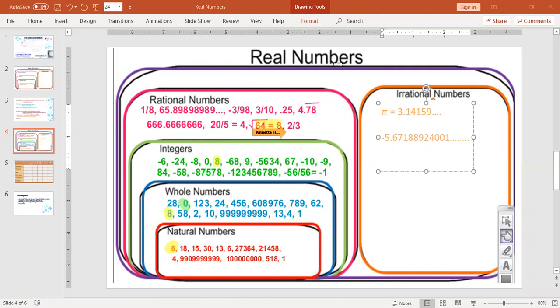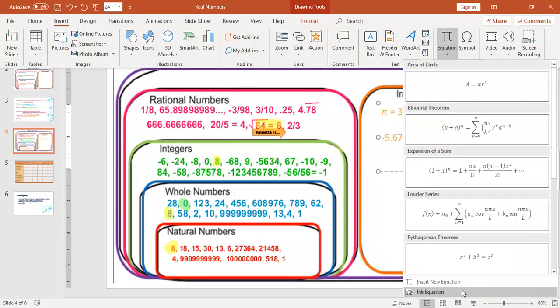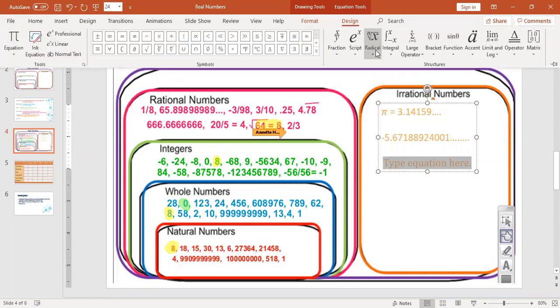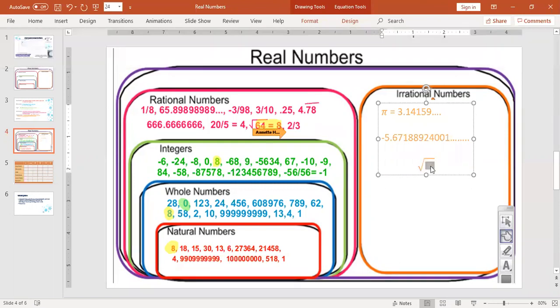What about, though, if I gave you some other square roots? What if I gave you, for example, the square root of 20? What if I gave you the square root of 20? What is the square root of 20?